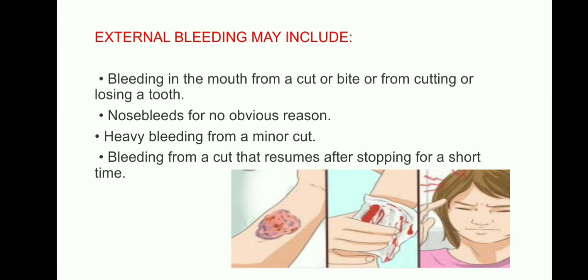Nose bleeding for no obvious reason: they are just sitting, and automatically bleeding may come from the nose. At that time we should suspect that those children are suffering with hemophilia. Heavy bleeding from a minor cut is because of a deficit of thrombin, prothrombin, calcium ions. What happens here is the thrombus does not clot, the platelet plug is not there, so the bleeding is continuous. Bleeding from a cut resumes after spotting or stopping for a short time.